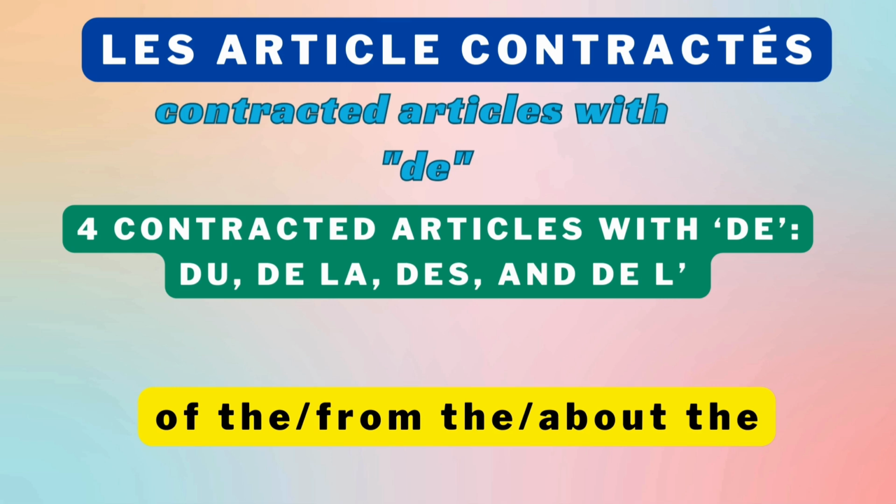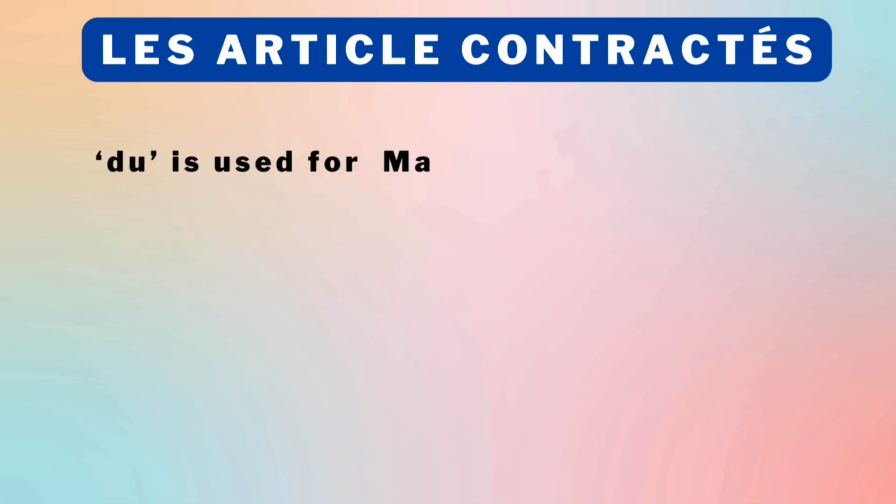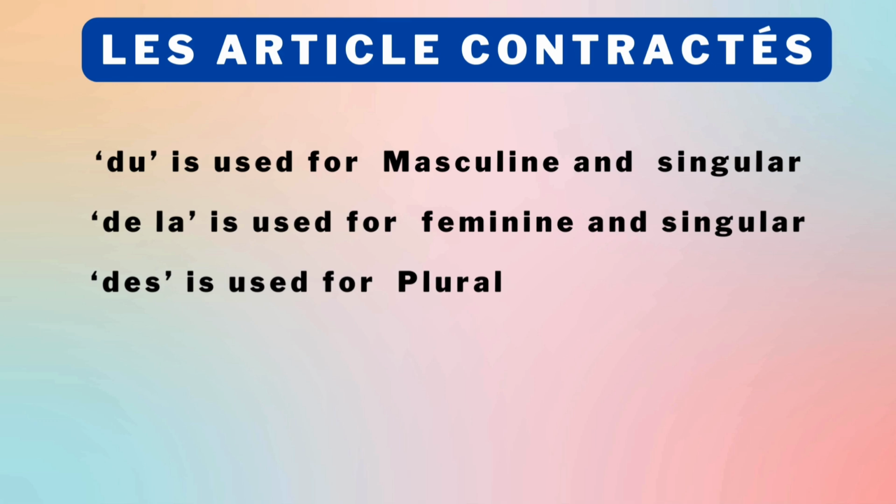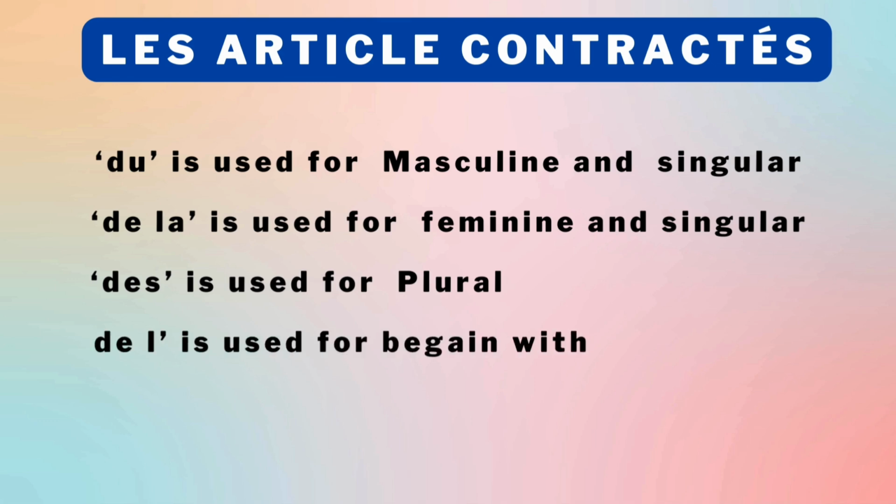Du is used for masculine singular nouns. De la is used for feminine singular nouns. Des is used for plural nouns. De l' is used for singular nouns that begin with a vowel. Understanding these differences helps in choosing the correct contracted article to use in French.